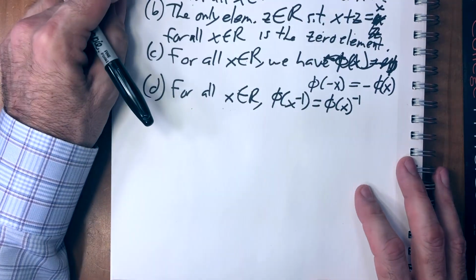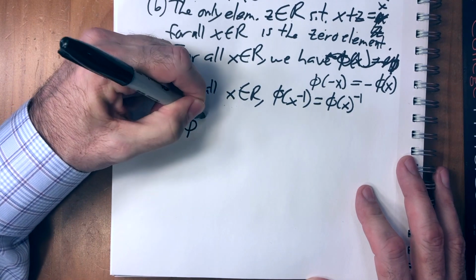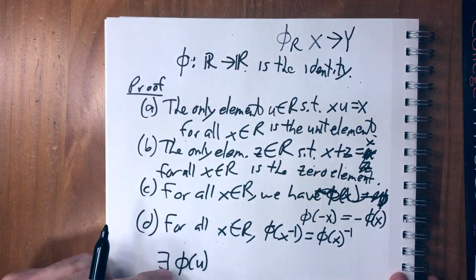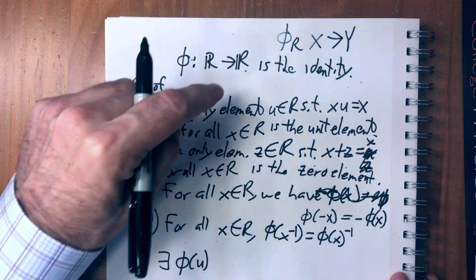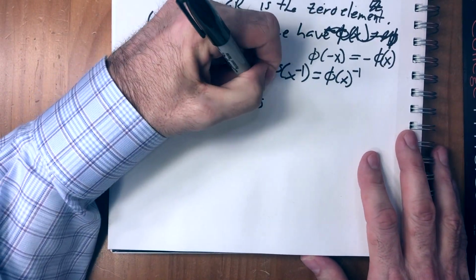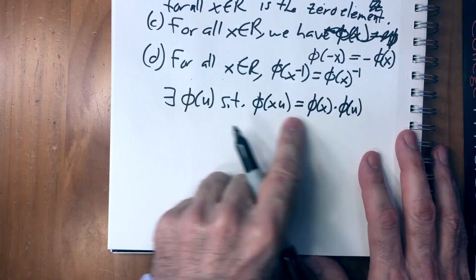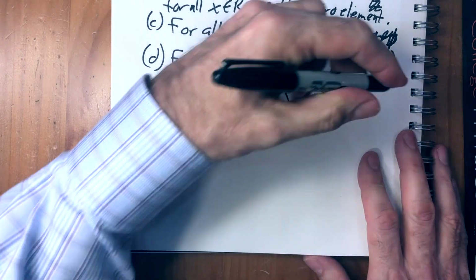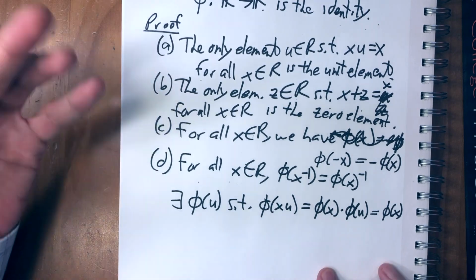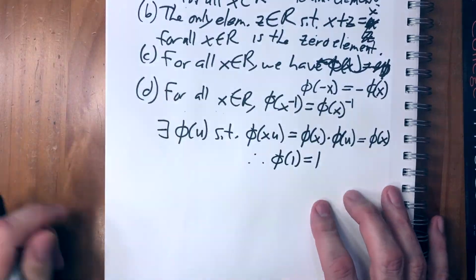So the point here is, though, the multiplication axioms tell us that there exists an element phi of u, because remember, this is R to R. So even phi of u is still an element of R, okay? So there exists an element phi of u such that phi of x times u equals phi of x times phi of u. This is because phi is multiplicative, equals phi of x. Now, A tells us that this number has to be unique, and we know that it's 1, so therefore phi of 1 equals 1. That's A.